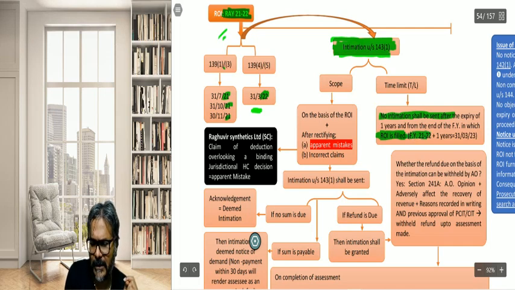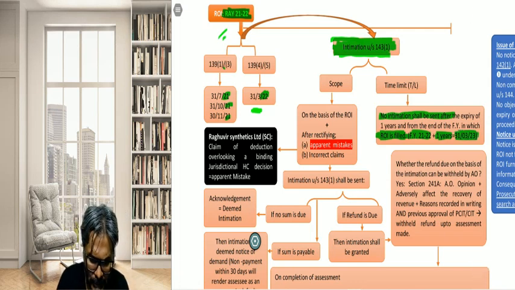Do plus one more year, it will come to 31st of March 2023. Did you all get this, friends? So this is how it has to be considered in this context. This is the maximum time limit by when the intimation would be given.